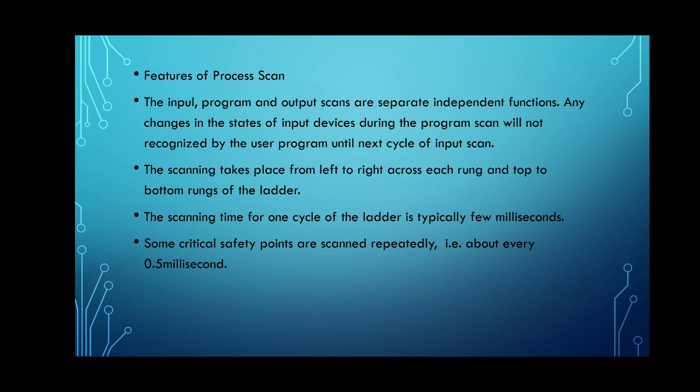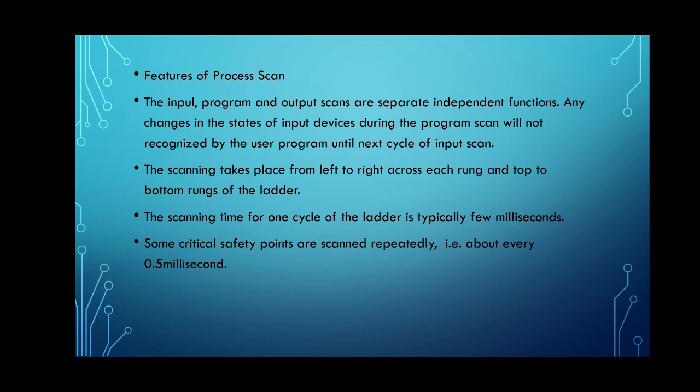The scanning takes place from left to right across each rung. We are using ladder programming, and we know that a ladder program is represented in the steps or rungs of a ladder. So the scanning takes place from left to right across each rung and top to bottom across the rungs of the ladder.